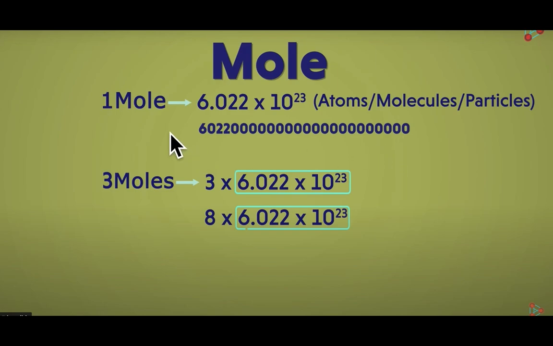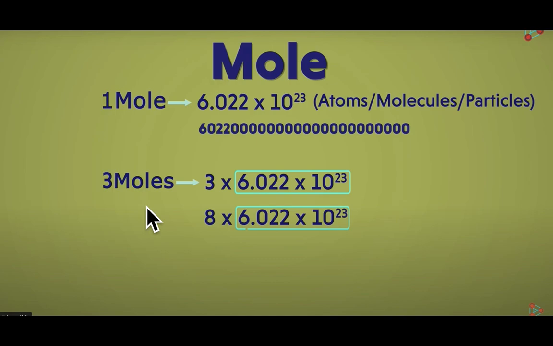Suppose this number is multiplied by 3, which means 3 moles of that substance. Or suppose I have 8 moles, it means 8 multiplied by this number, that many particles are contained in 8 moles.